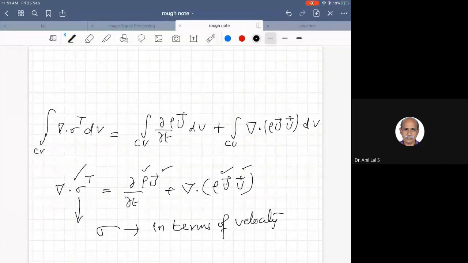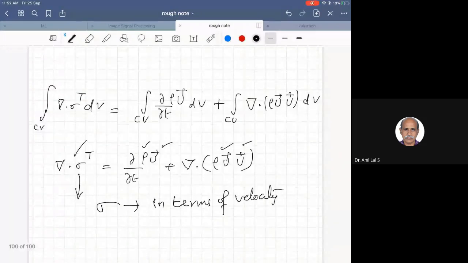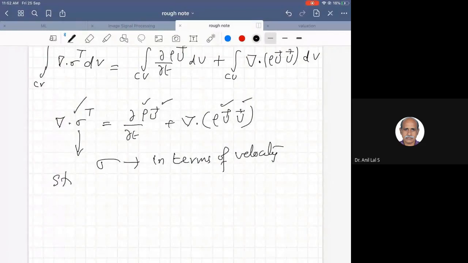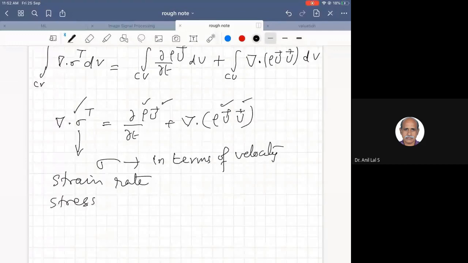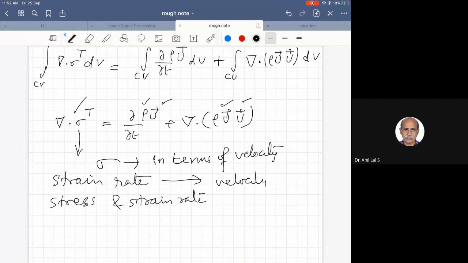For that we have to define what a strain rate is. You define strain rate, and then it is possible to relate stress and strain rate. Strain rate is actually the velocity gradient.